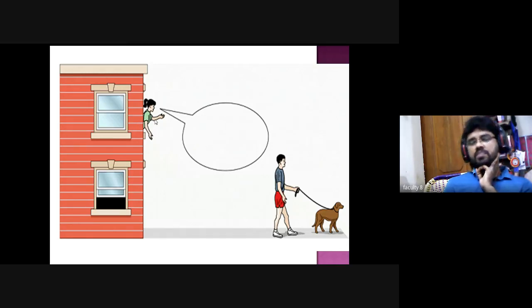What can she do? Simple: she looks at those nearby. The man is going for a walk, for example, so she will call to him. Whatever fell from the first floor, he will give back. As per her convenience, she is calling this man. She may not call the people of other apartments or other surroundings to please come and give it back. As per her convenience only, she is asking this man.